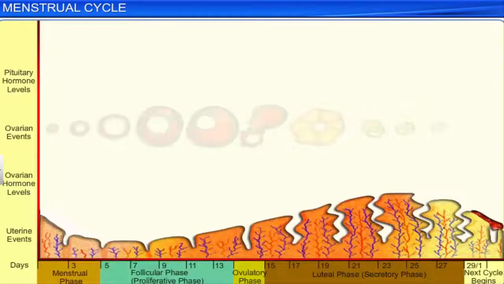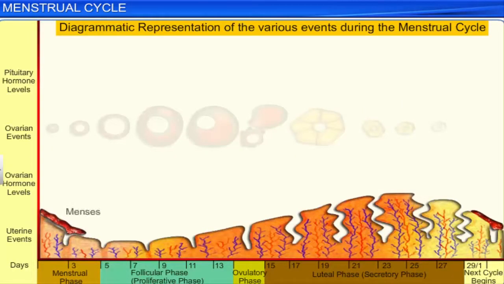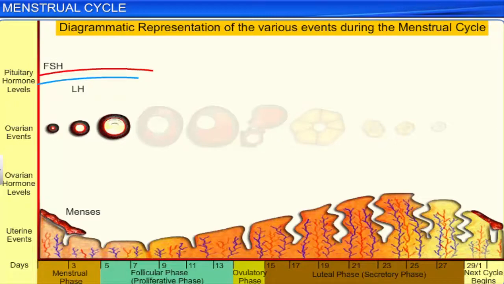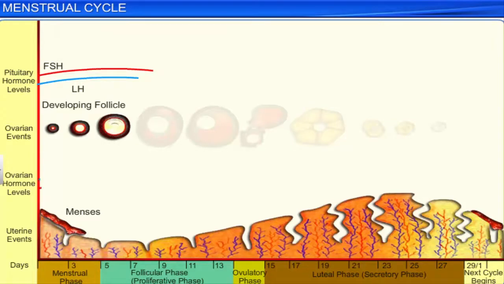At the onset of menses, the anterior pituitary gland increases the secretion of the two gonadotropic hormones, luteinizing hormone or LH and follicle stimulating hormone or FSH that stimulate the development of primary follicles. However, the amount of estrogen and progesterone released by the ovary during this time is less, which causes the thinning